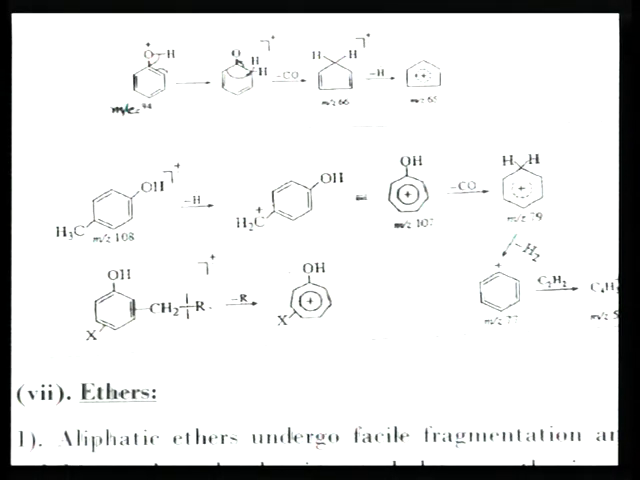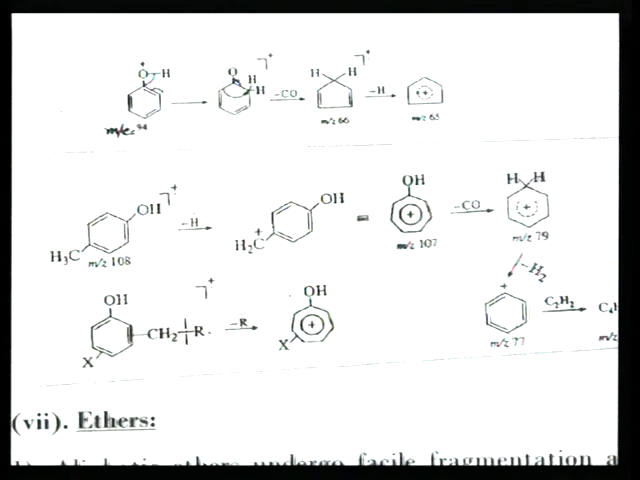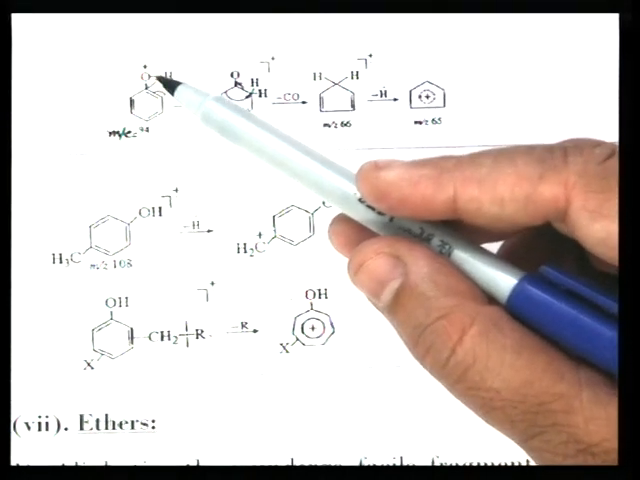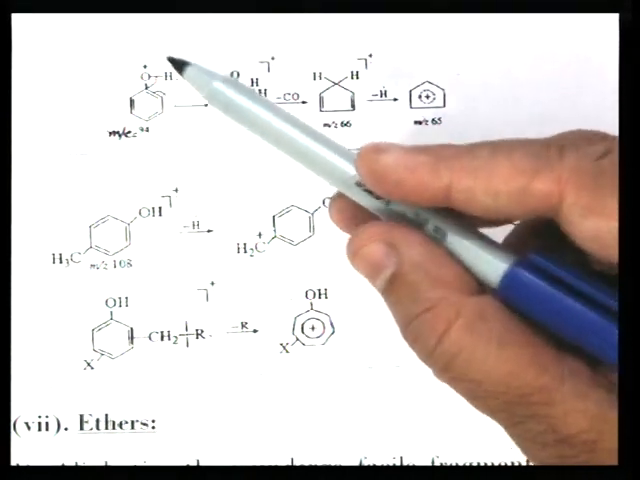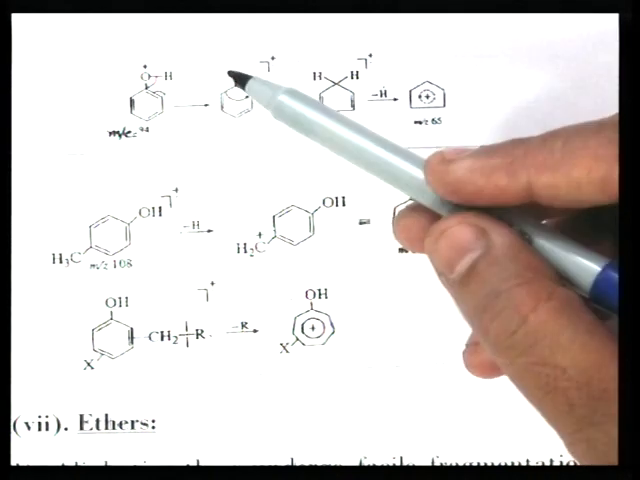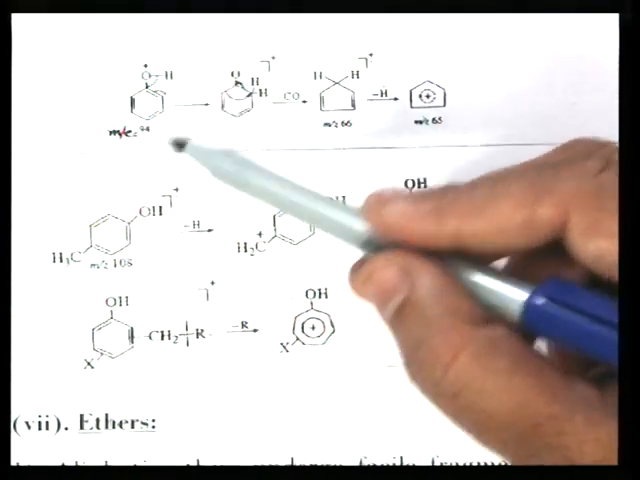Fragmentation of phenol. So, this is the phenol structure. One electron is removed, then a radical cation is formed. Now, this molecular ion undergoes rearrangement. So, H radical is not lost, but it undergoes rearrangement.